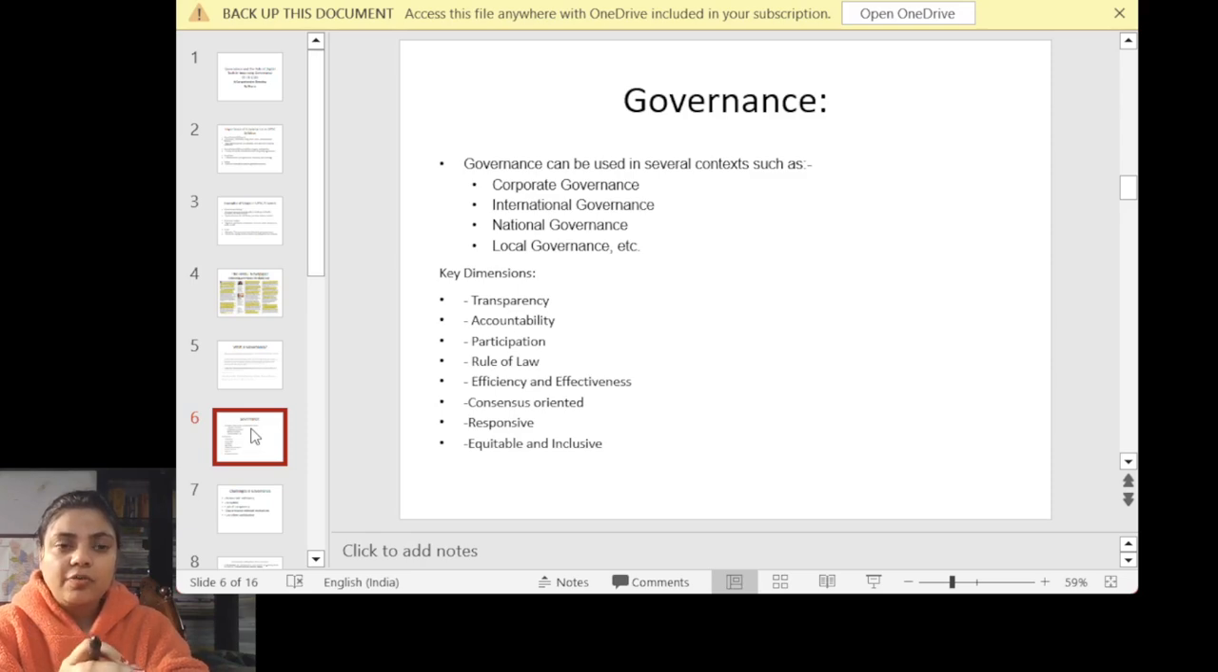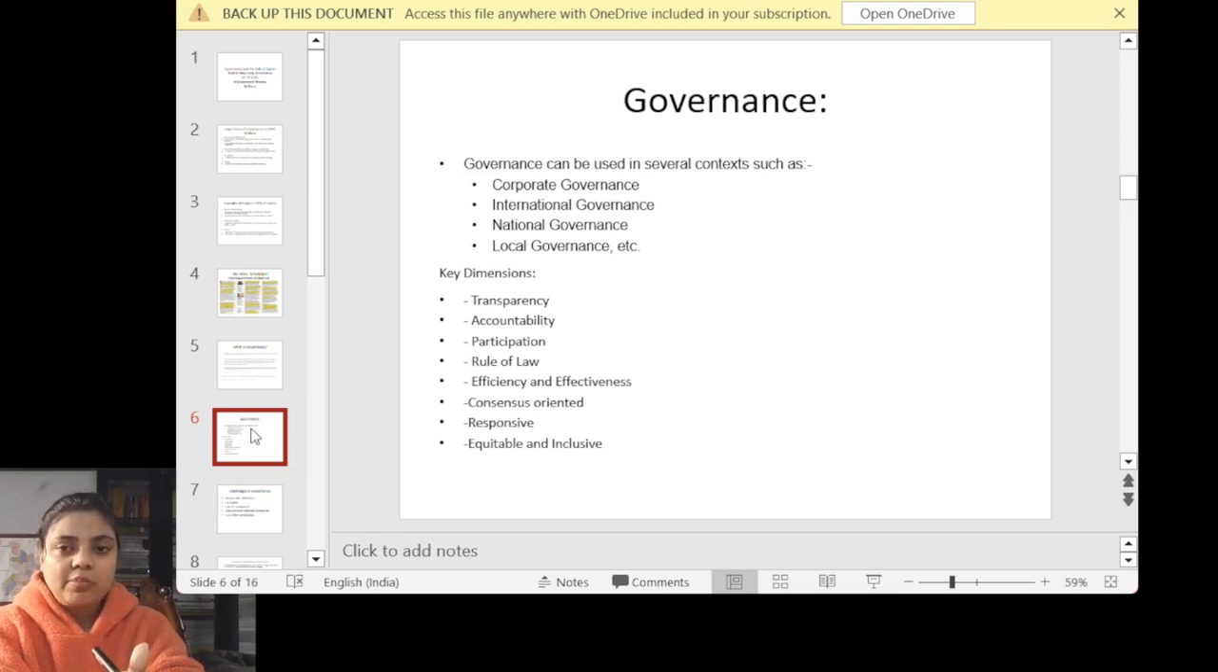So in a corporate environment, what policies, what rules and laws are being implemented, who are the stakeholders, how they are implementing it. The same we see in the international scenario, in national governance, and in local governance also. So there are around 8 key dimensions which you have to keep in your mind, and you can use these dimensions directly in your mains answer writing.